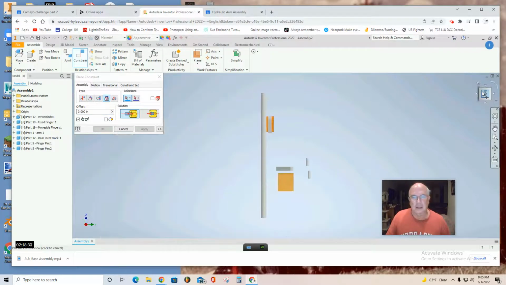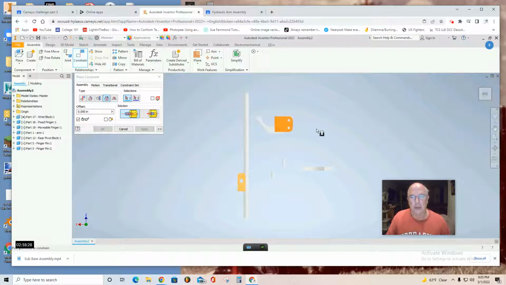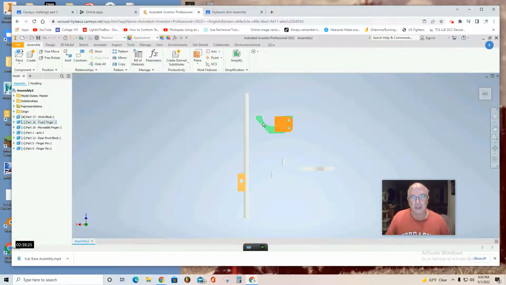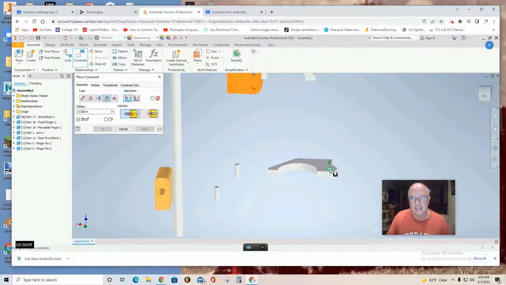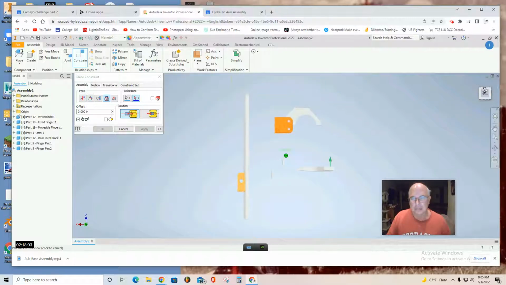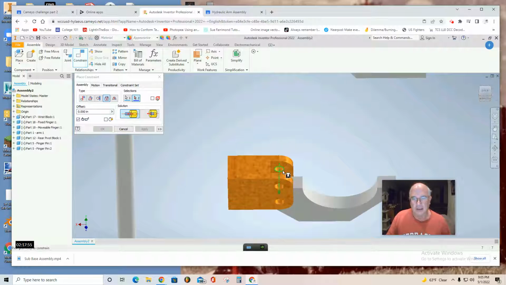Okay. Now, as you know, I keep saying ground it, so that means this piece will not move, and I hit Escape, and I can just flip this and see. Aha, that looks right. So return to the constrain tool and use the insert tool yet again. I want to select this ring here, click, and I can see where it has to sit right here on this ring. Click and apply.